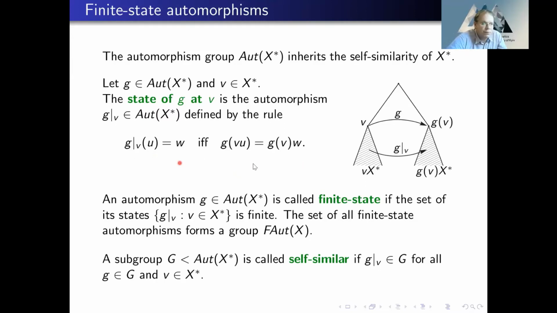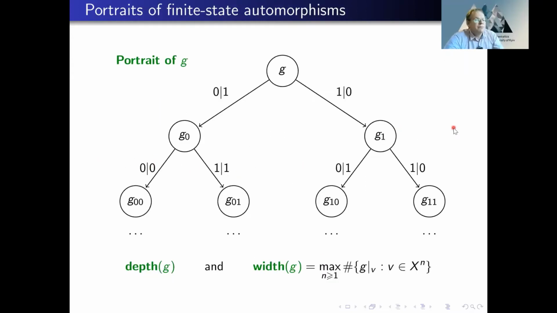But before that, let me give another insight. How can we see our tree inside our automorphism group? So this is our tree, but now for each vertex, we have a state, an automorphism. At the root, we have our automorphism g. At this vertex 0, we have some automorphism g restricted to 0, and so on. So at each vertex, we have an automorphism. And we can also label these edges by the action on the first letter. For example, if 0 maps to 1, then we label this as 0, 1, and so on.